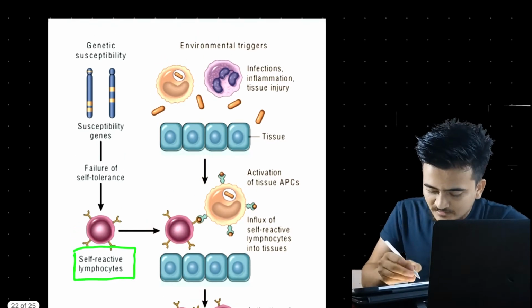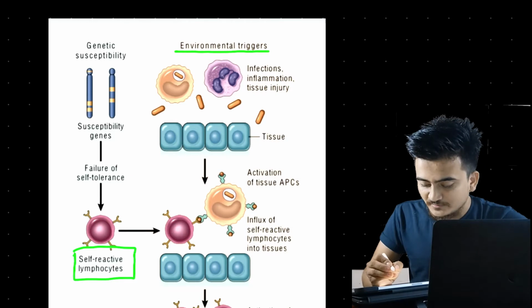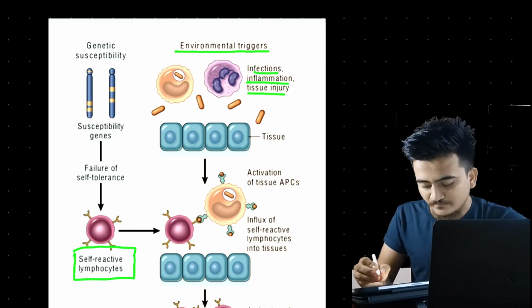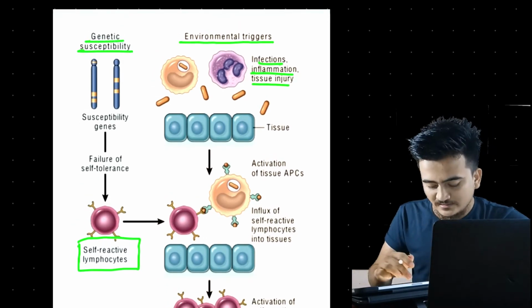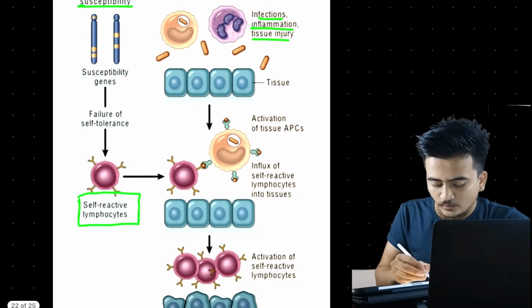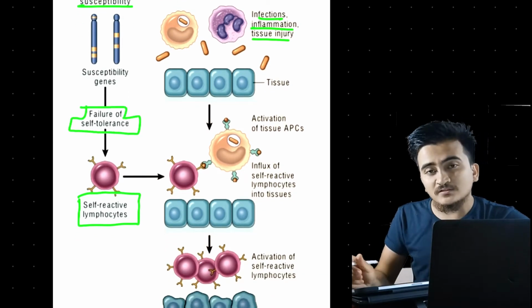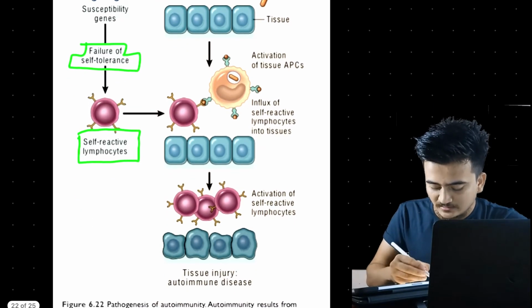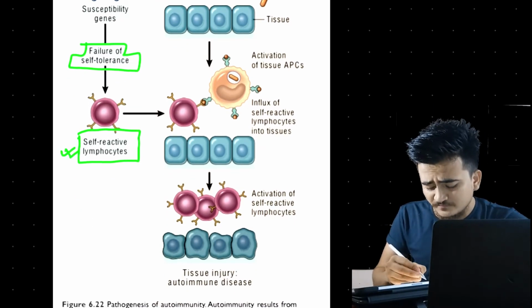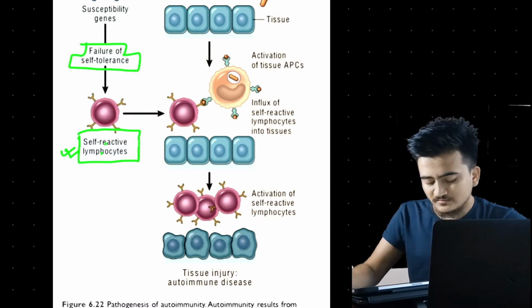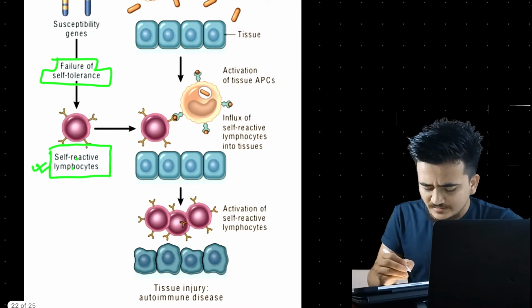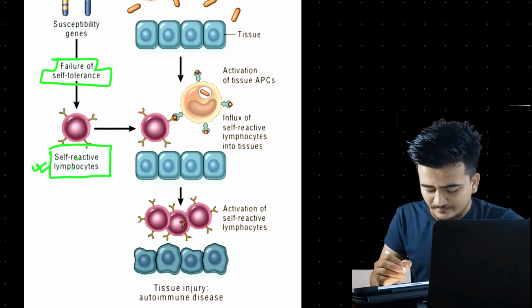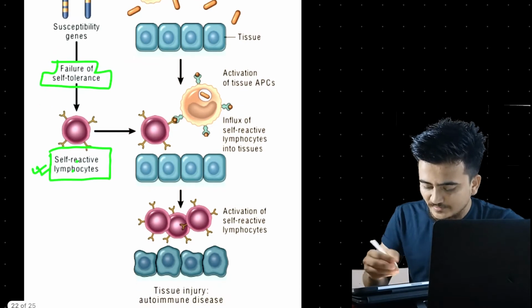There can be several causative factors that lead to the development of autoimmune disorder. The first one we can see here is the environmental triggers; they can cause infection, inflammation and tissue injuries. Another is genetic susceptibility. Genetic factors will cause failure of self tolerance, and as there is failure of self tolerance, a large number of self-reactive lymphocytes, B cells and T cells, will be produced.